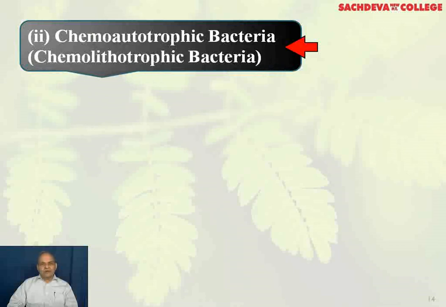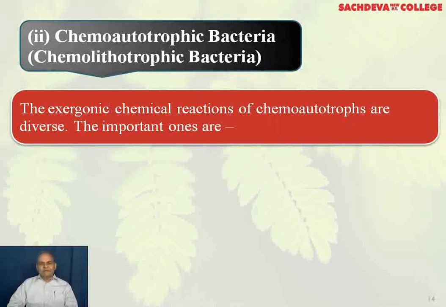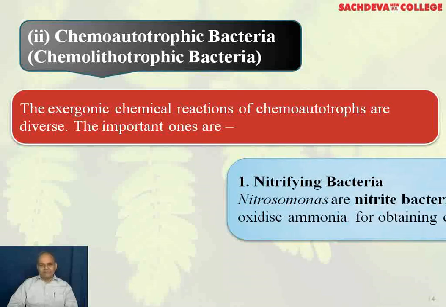Chemoautotrophic bacteria or chemolithotrophic bacteria. You know, chemosynthesis is exergonic chemical reaction, and here you can say the chemical energy is evolved by the oxidation of certain compounds, and let us take up some important ones.